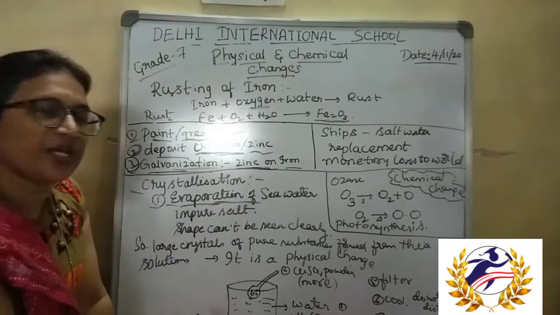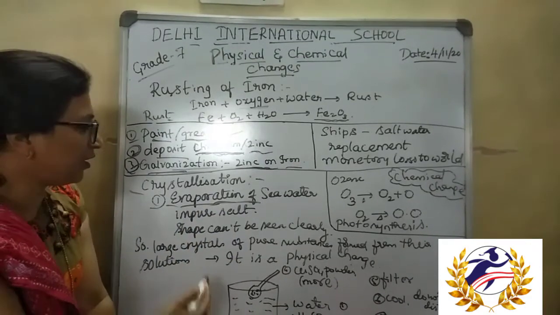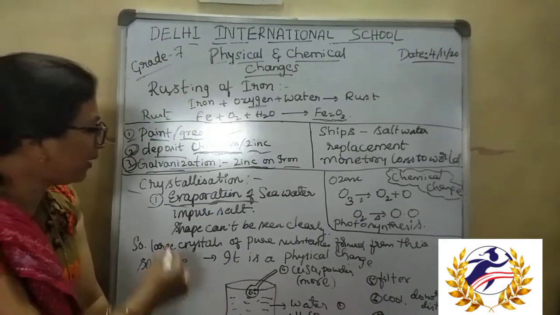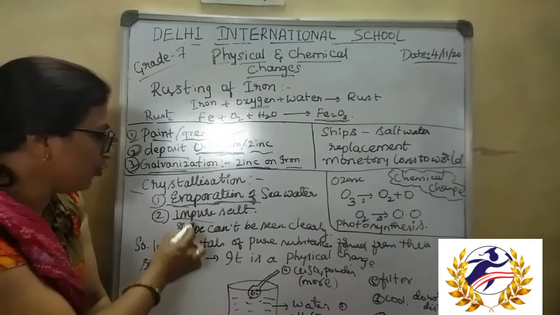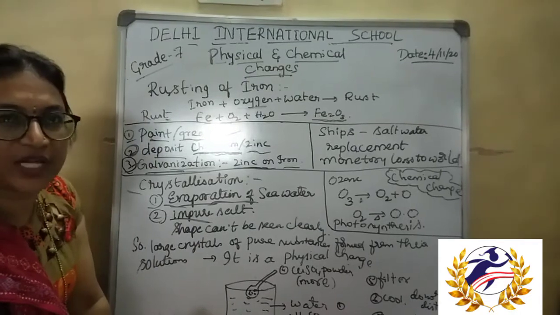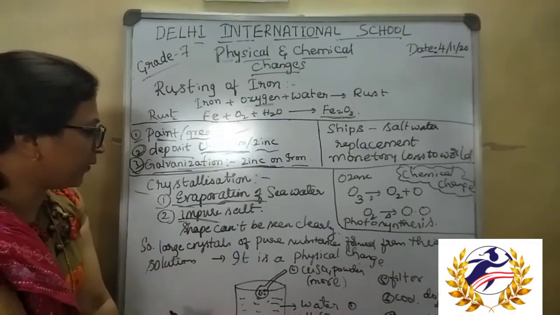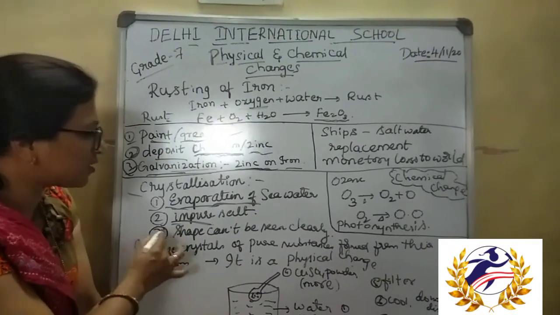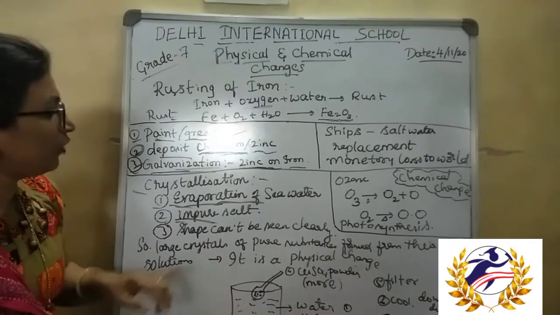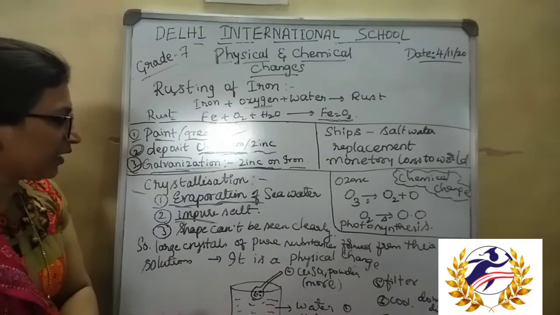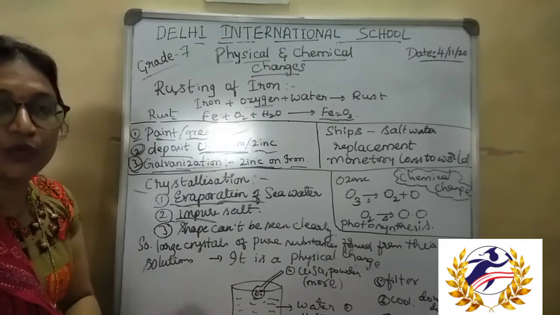Sometimes evaporation takes place and the salt crystals remain. But that salt is an impure salt. We cannot directly use that salt. And the shape of that salt also cannot be seen clearly, isn't it? The crystal form of the salt cannot be seen clearly in its impure form.